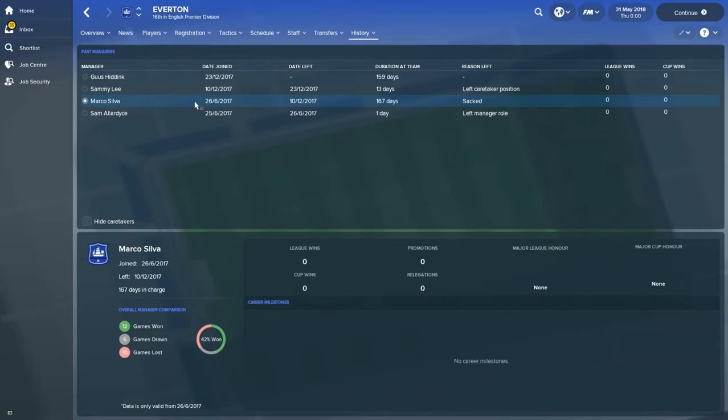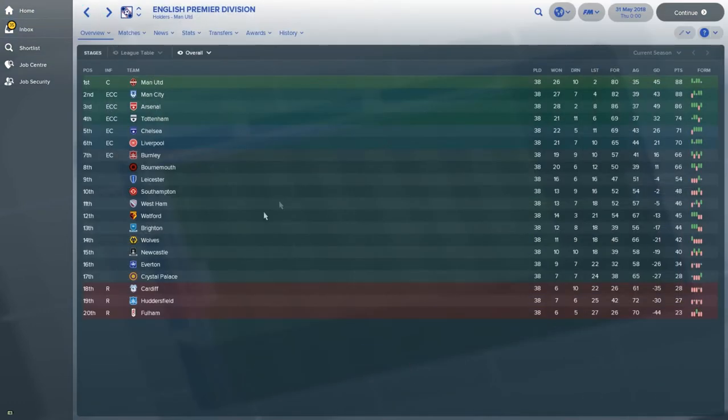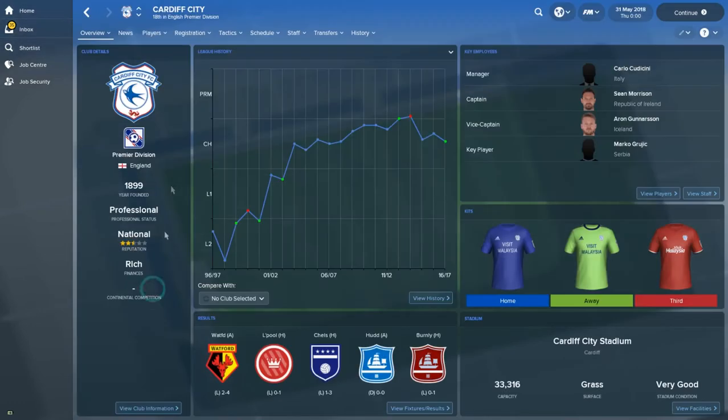Gus Hiddink. No, he was sacked after 167 days, obviously not doing too well at the bottom there. Hiddink is coming in... When he came in at Christmas, I mean, he didn't do much better. I mean, they might have been languishing a bit further down when he came in, but who knows.